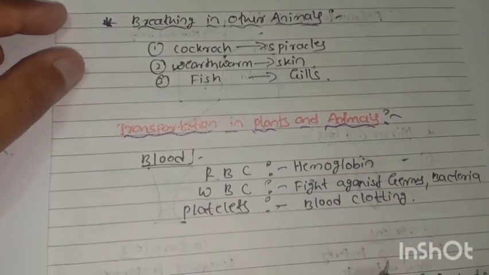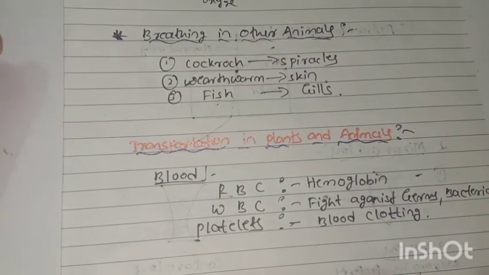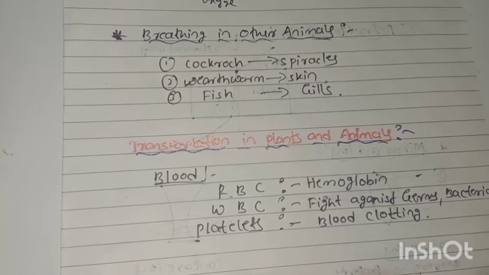Now we come to transportation in plants and animals. The concept here is blood. The blood in our body is a main transportation thing. There are three components in blood, namely RBC, WBC, and platelets. In RBC there is hemoglobin, WBC fight against germs and bacteria, and platelets help us with blood clotting.